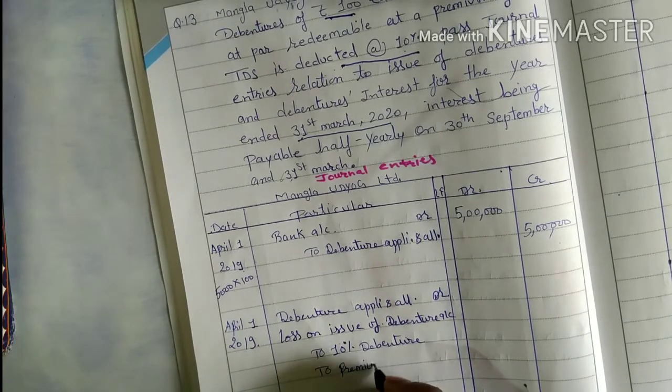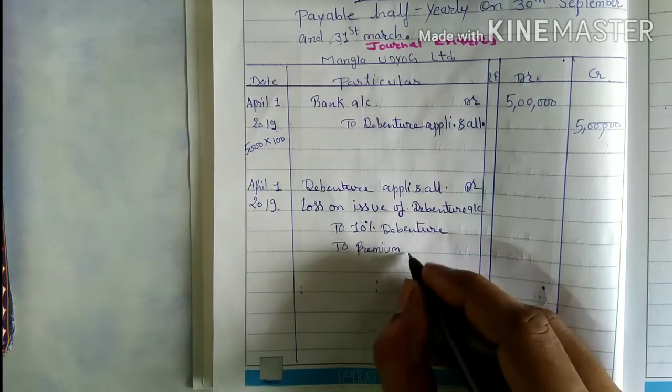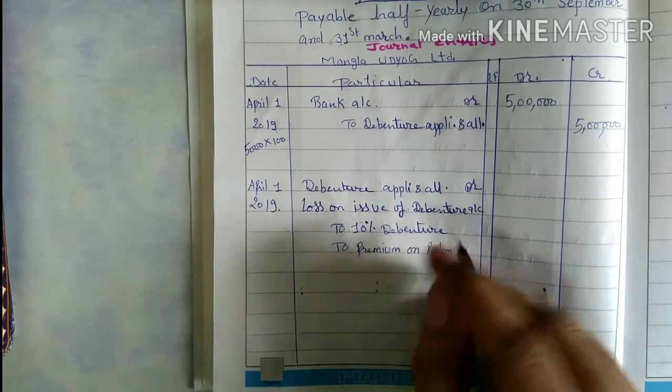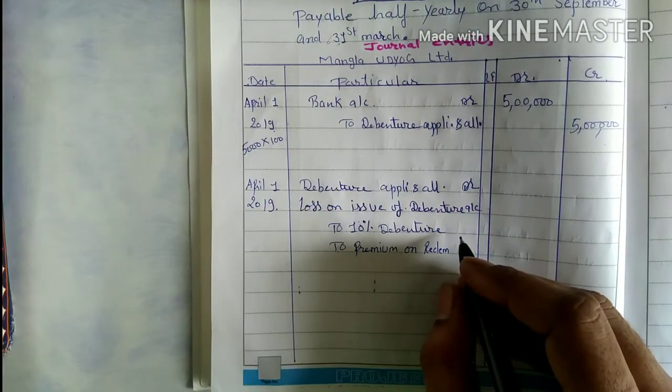You already know that the premium related to redemption is credited, and for that the related loss on issue of debenture account will be opened on the debit side.